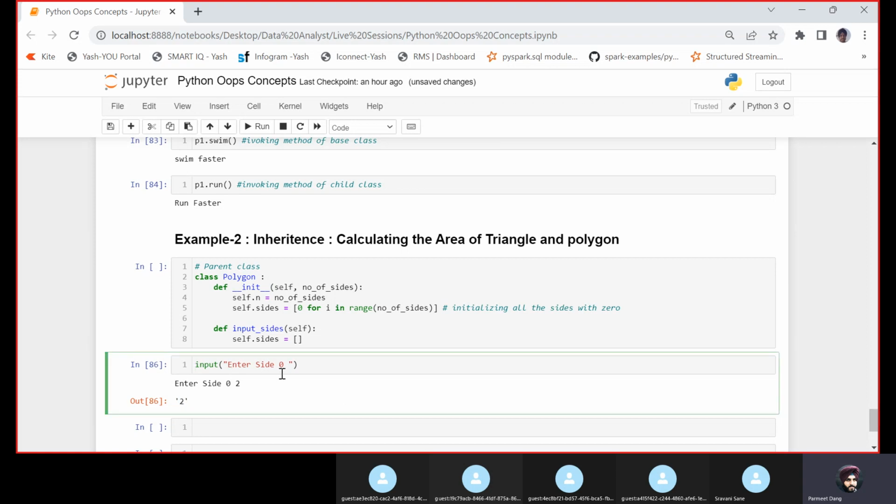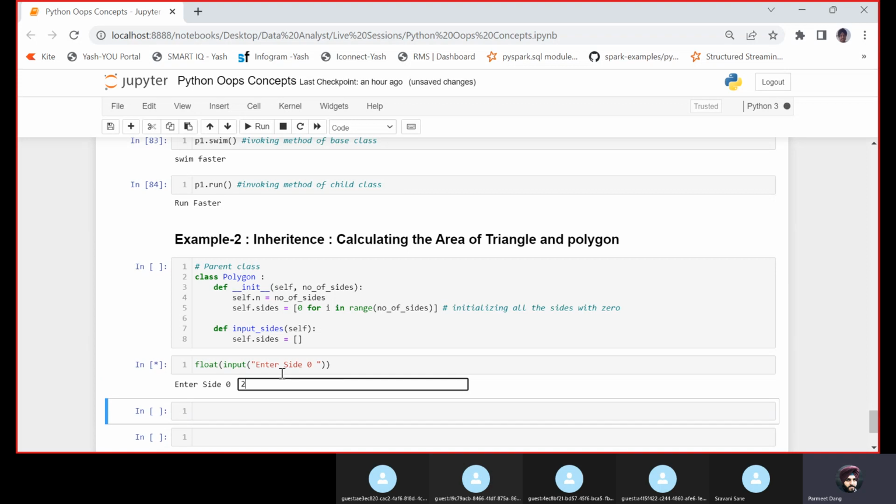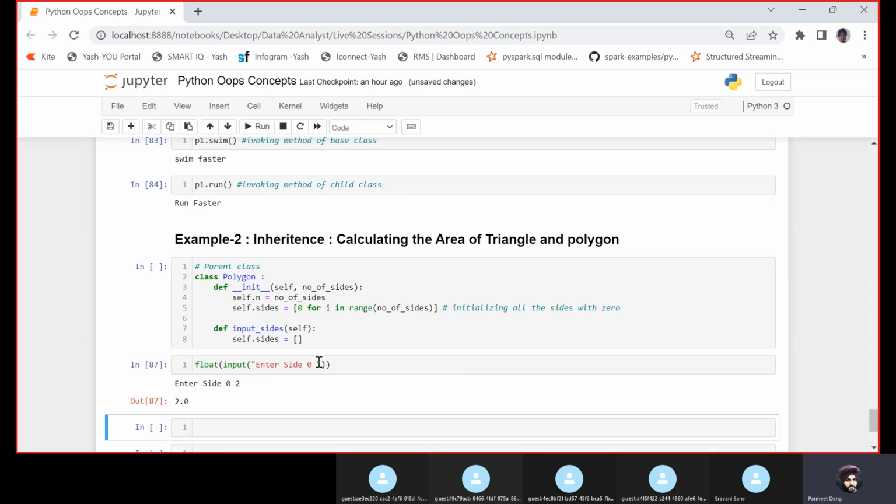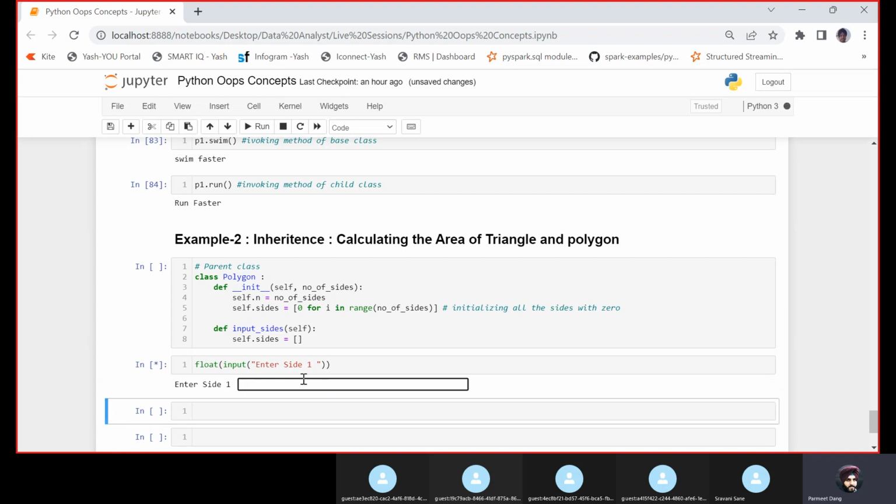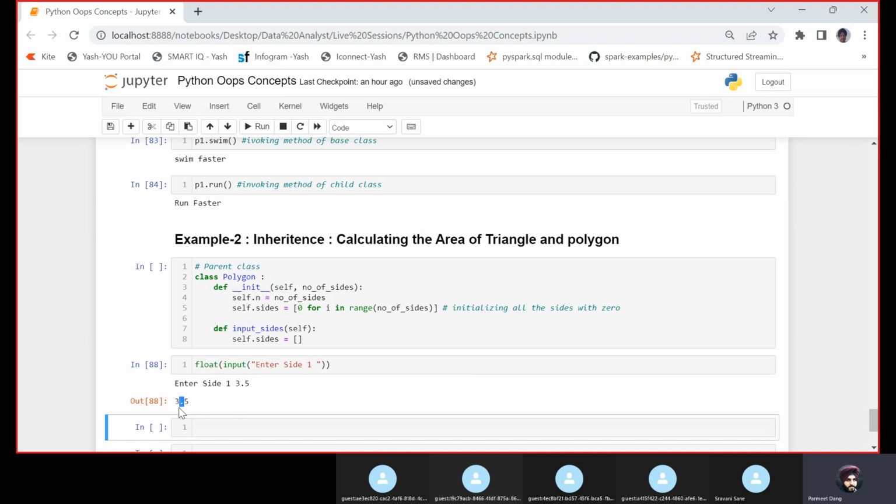So that's where I need to convert this to a float. I will encapsulate this function with float, and let's say enter side 0 is 2.0. Then enter side 1. Let's say a triangle has 3 sides. So let's say I'm entering 3.5. See, I'm getting 3.5.